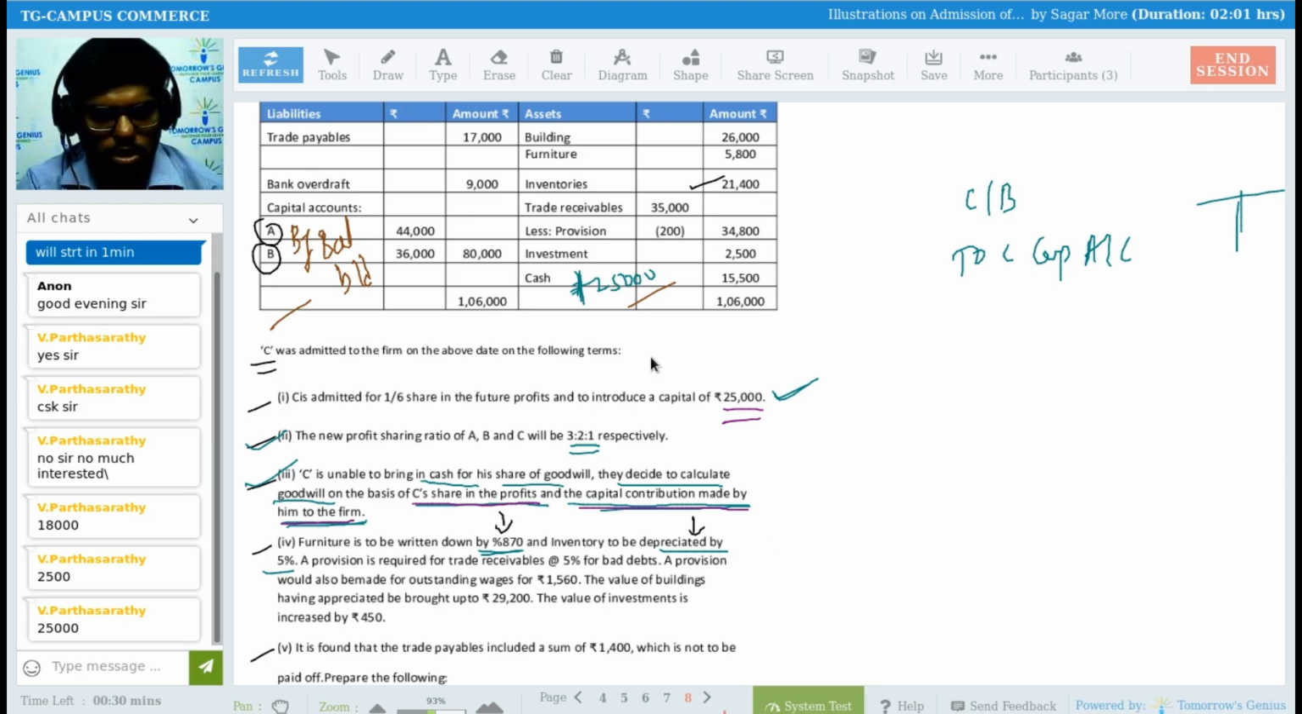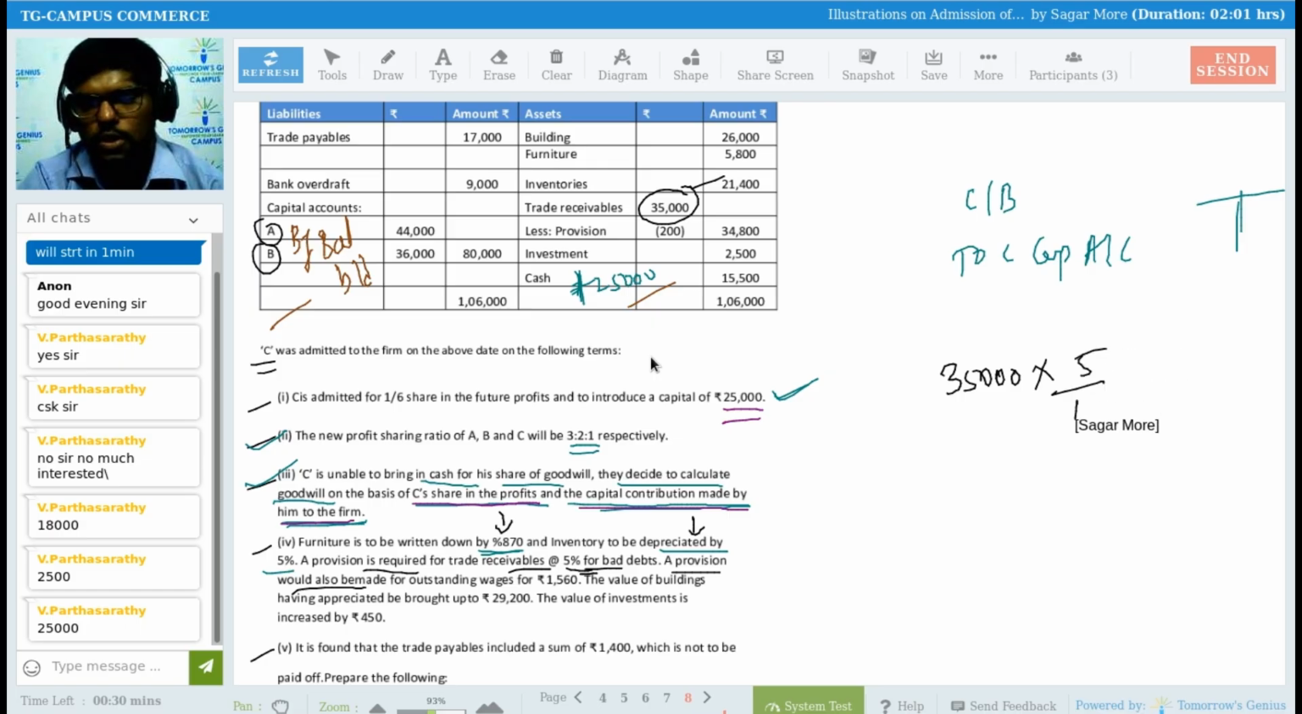We have to debit. Then we have to create provision for trade receivable 5% for bad debt. Once again, a provision is required on trade receivable at 5% for bad debt. A provision would also be made for outstanding wages, that is different. First of all, we have to create 5% for bad debt. So on which amount? On 35,000. 35,000 rupees multiplied by 5 upon 100. So what will be the amount?